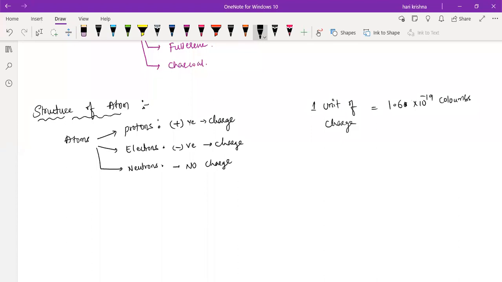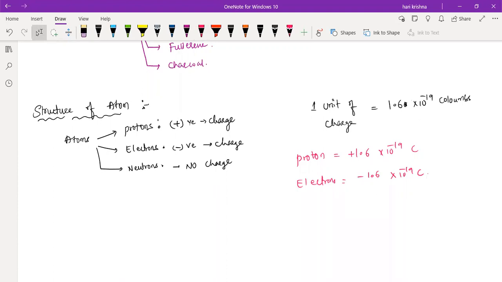If it is a proton, what will we take? Plus 1.6 into 10 power minus 19 coulombs. But in the case of the neutron, because it is neutral, it has no sign and no 1.6. So the proton carries plus 1.6 into 10 power minus 19 coulombs, but the electron will have minus 1.6 into 10 power minus 19 coulombs. Understand? The magnitude of the charge is the same, but the proton carries positive charge and the electron carries negative charge.